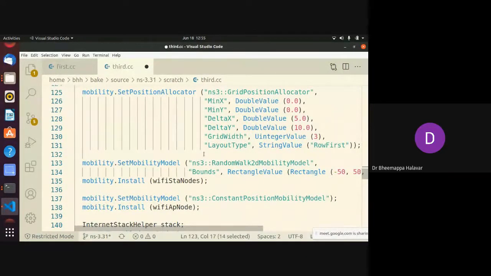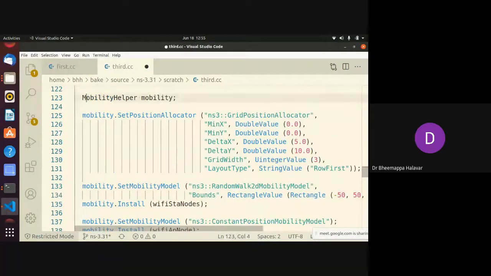Then after that, how do they walk, the mobility? Walking mobility in the sense the way they travel, right? They can be of different types. I have given 2D mobility, they will go either in X or Y. For that, you have to give the range, the maximum bound within which they can move.